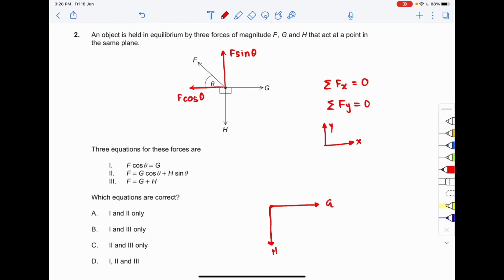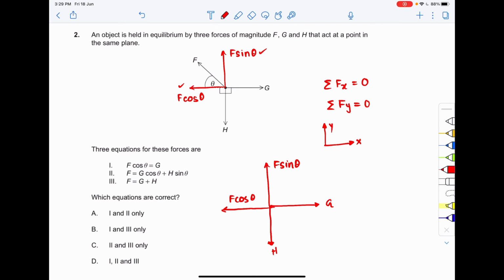The force F is replaced by its components, F sin theta and F cos theta.